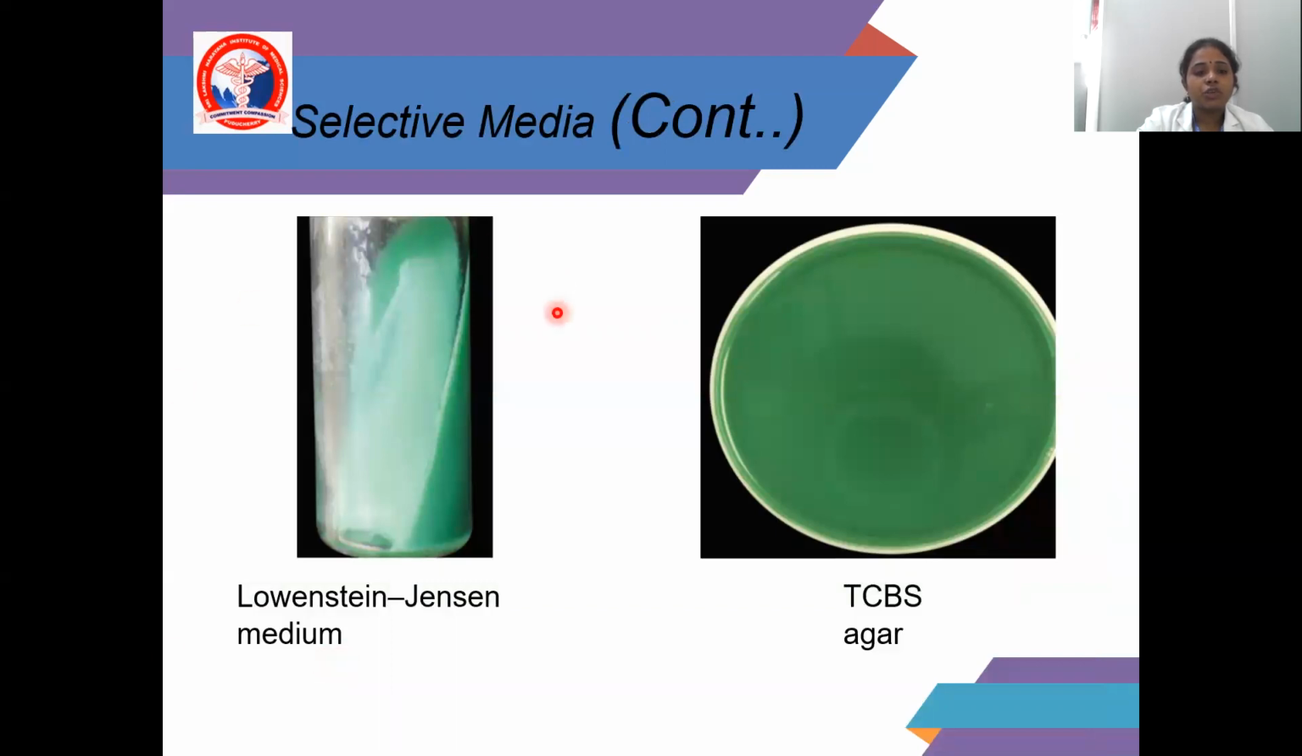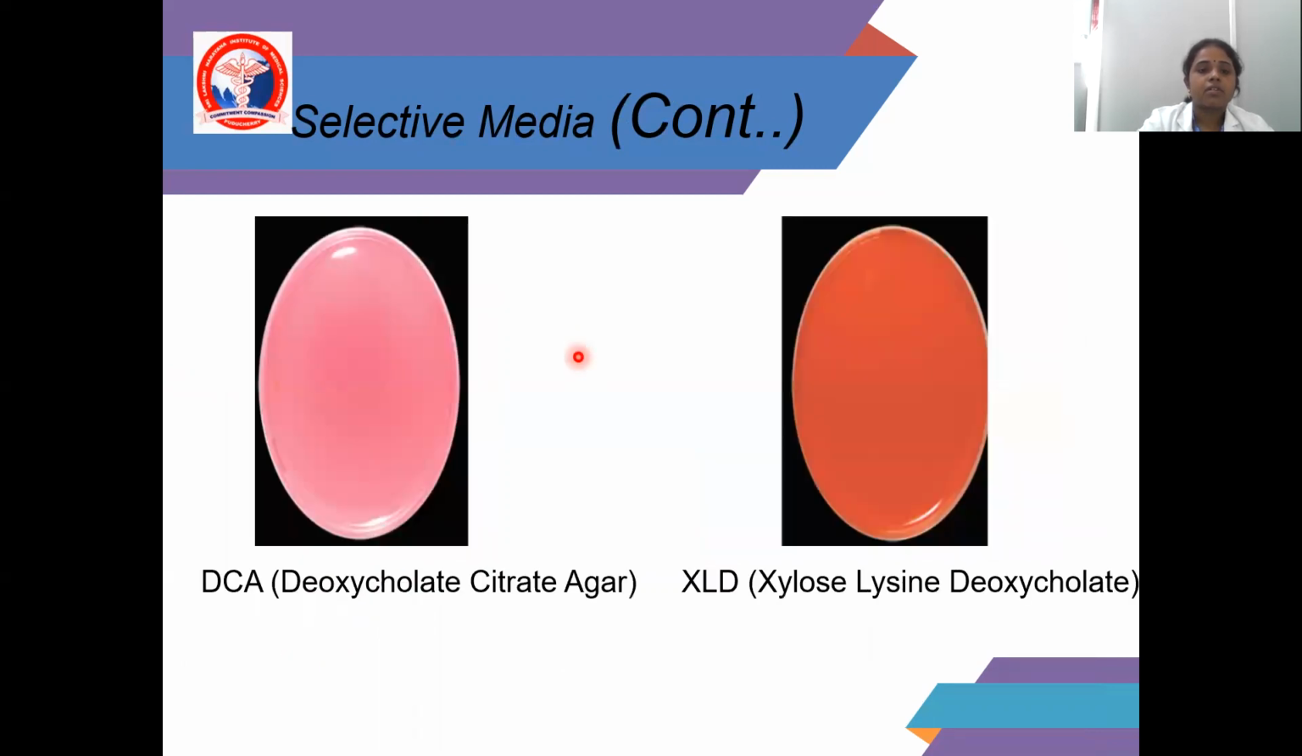This picture shows Lowenstein-Jensen media, and the second picture is TCBS. Lowenstein-Jensen media is mainly for Mycobacterium tuberculosis and TCBS for Vibrio cholerae. And DCA for Salmonella and Shigella, and XLD also for Salmonella and Shigella.